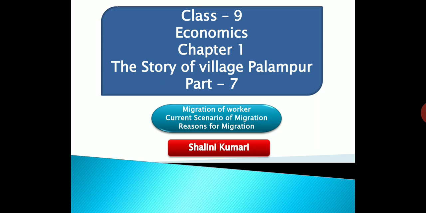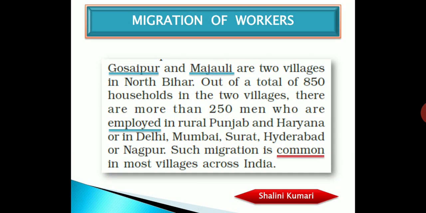Now let's see in our NCERT book, this is the small description that we have about the migration of workers. Let's see. Gosaipur and Majoli are two villages in North Bihar. Out of a total of 850 households in the two villages, there are more than 250 men who are employed in rural Punjab and Haryana or in Delhi, Mumbai, Surat, Hyderabad, or Nagpur. Such migration is common in most villages across India.